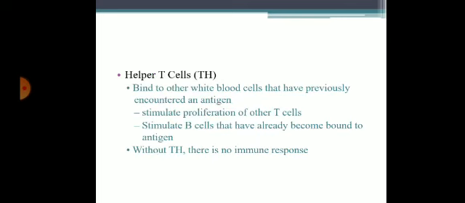Coming to helper T cells, they bind to other white blood cells that have previously encountered an antigen, stimulate the proliferation of other T cells, and stimulate B cells that have already become bound to antigen. Without T helper cells, there is no immune response. Helper T cells stimulate the proliferation of other T cells, which are cytotoxic T cells and memory T cells, and they also activate B cells that have already become bound to antigens.